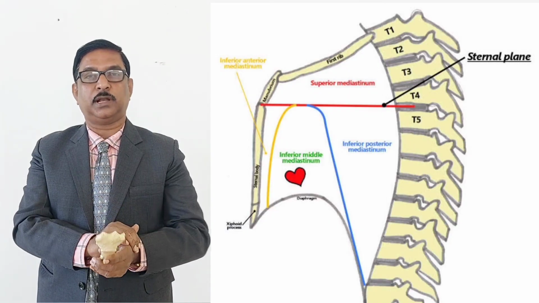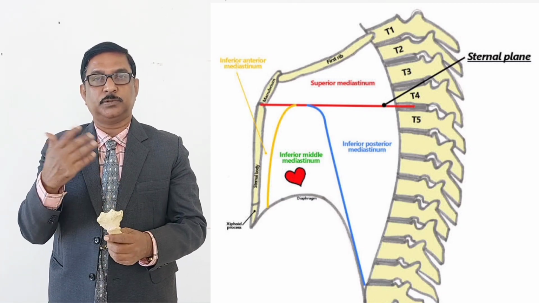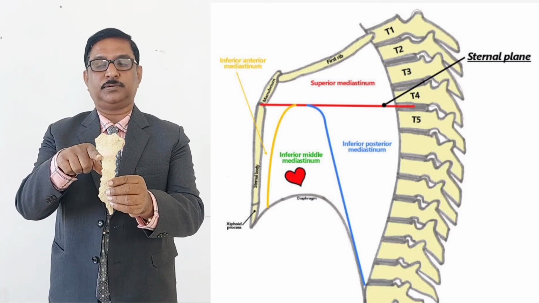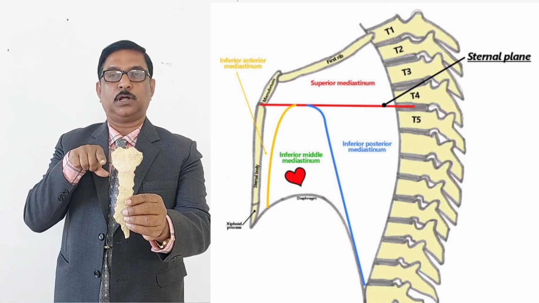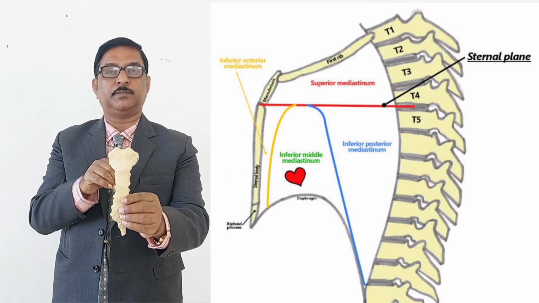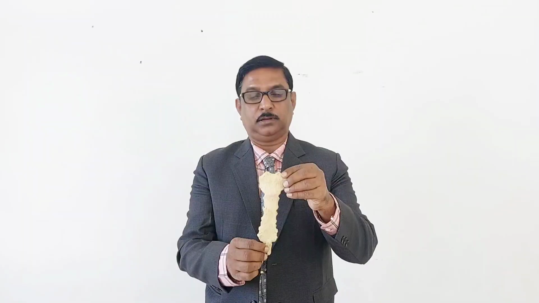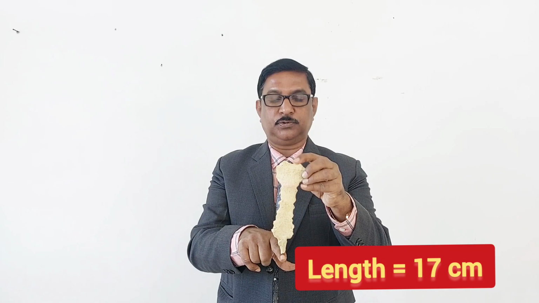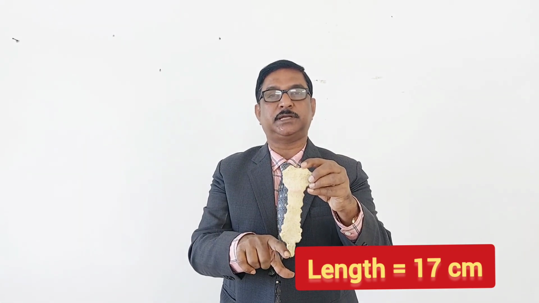So if you are asked to draw an imaginary line to demarcate the superior and inferior mediastinum, you have to draw a line anteriorly from the level of the sternal angle up to the lower border of the fourth thoracic vertebra behind. That imaginary line will divide the mediastinum into superior and inferior. So you know the three different parts of the sternum. Then if you are asked what is the length of the sternum in an adult, the length may vary, but the average length from the upper border to the lower border of the xiphoid process is about 17 centimeters.